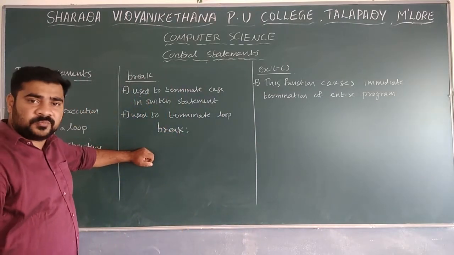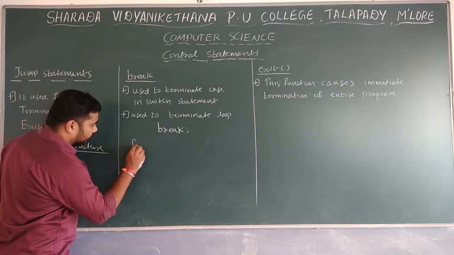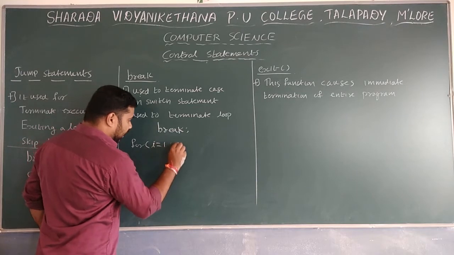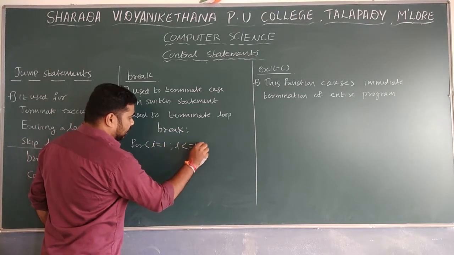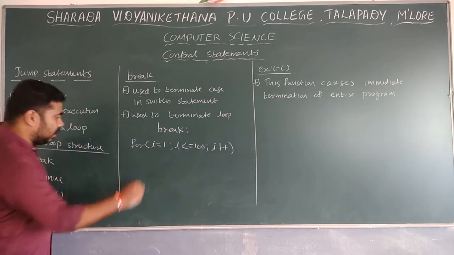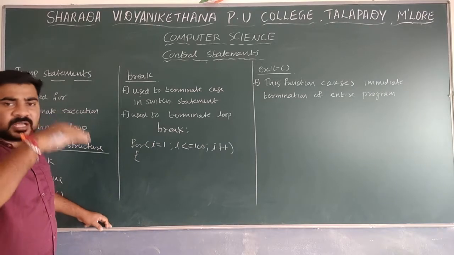How can we use this? I am not writing the entire program. I just write a for loop: for i equal to 1, i less than or equal to 100, i plus plus. So it's a for loop, and from 1 to 100 the loop will be repeated, which means 100 times.